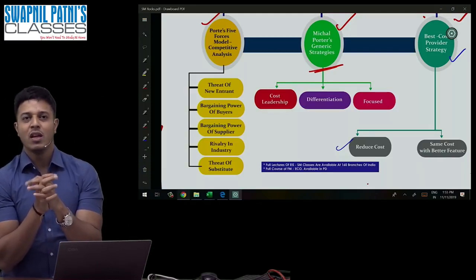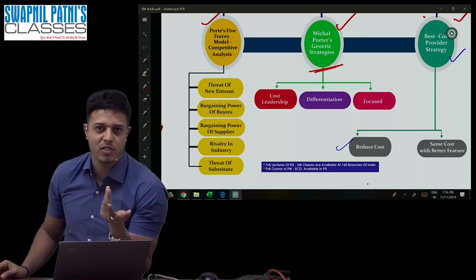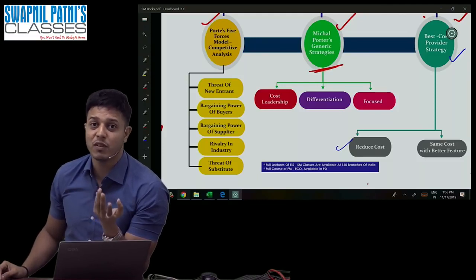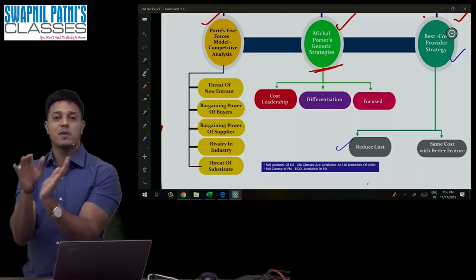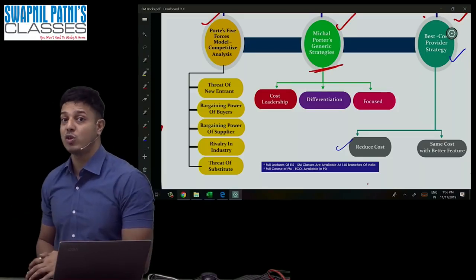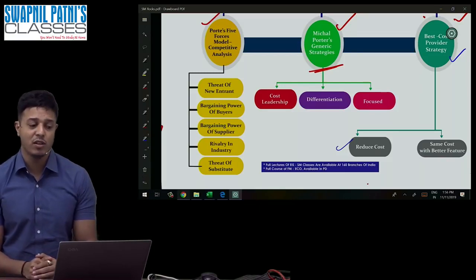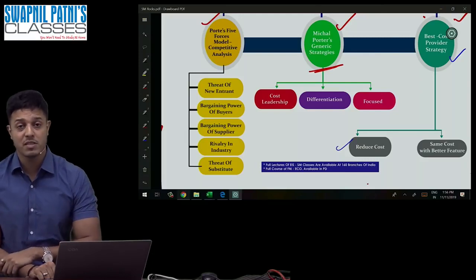No, not at all. Because in the last decade, hardly 1 or 2 companies like AirAsia or Vistara got introduced into the airline industry. But when you compare this with CA coaching classes, every year you will find hundreds of CA coaching classes entering this business. So tell me where you find more pressure of competition. Obviously CA coaching has more threat of competition due to new entrants, because thousands of new entrants enter the business every year.